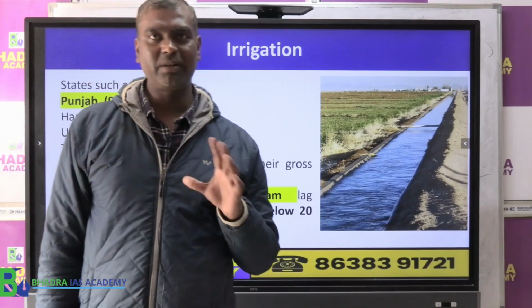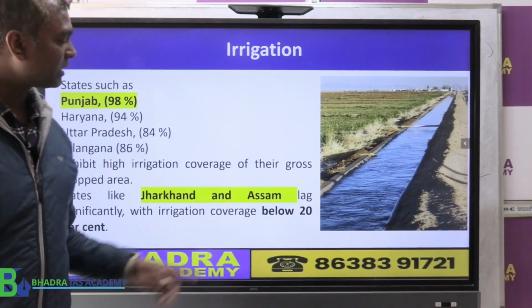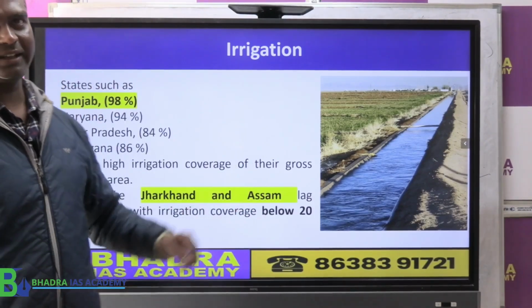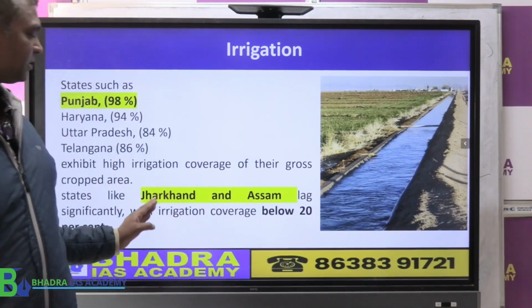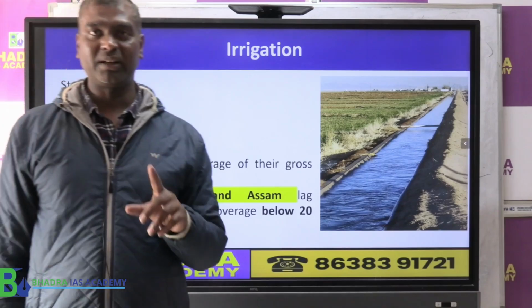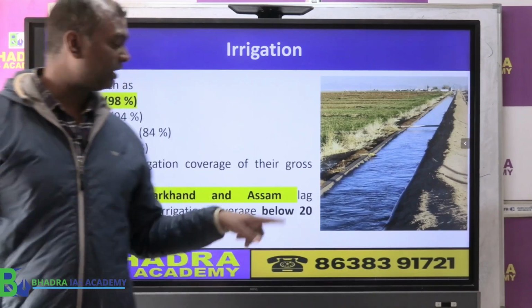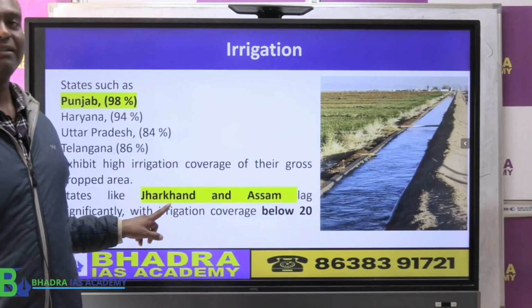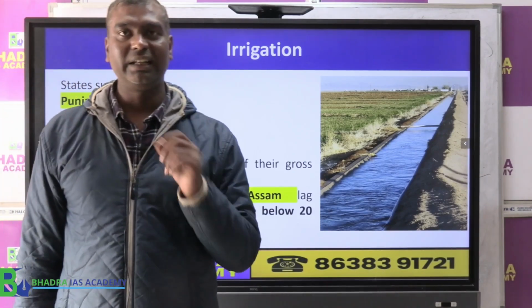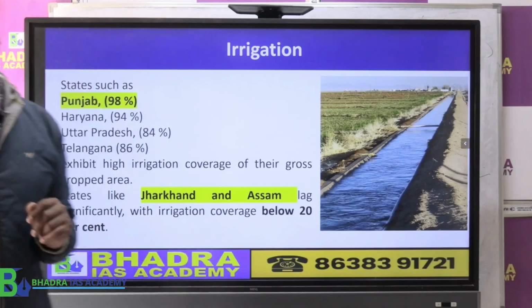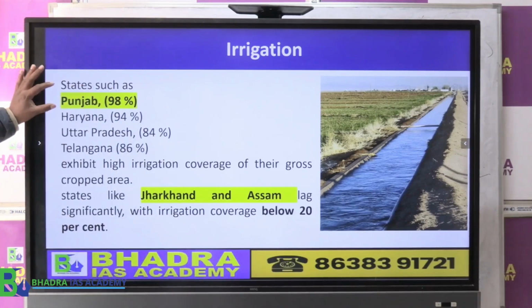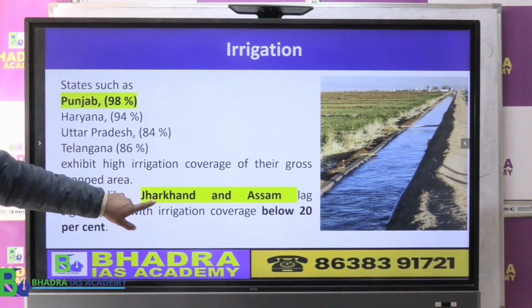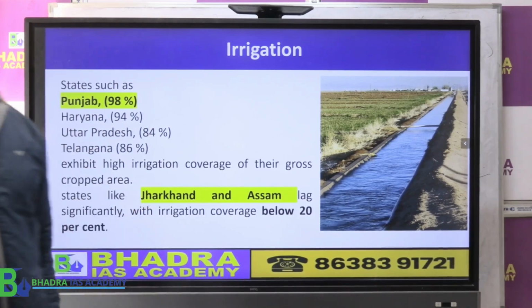So there is a significant thing, and specifically Assam's name is also mentioned here. Therefore I also kept this particular part. However, in the least irrigated, the name will not be Assam, it will be Jharkhand. Jharkhand is the least irrigated. So from an exam point of view, the most irrigated is Punjab and the least irrigated is the state of Jharkhand.